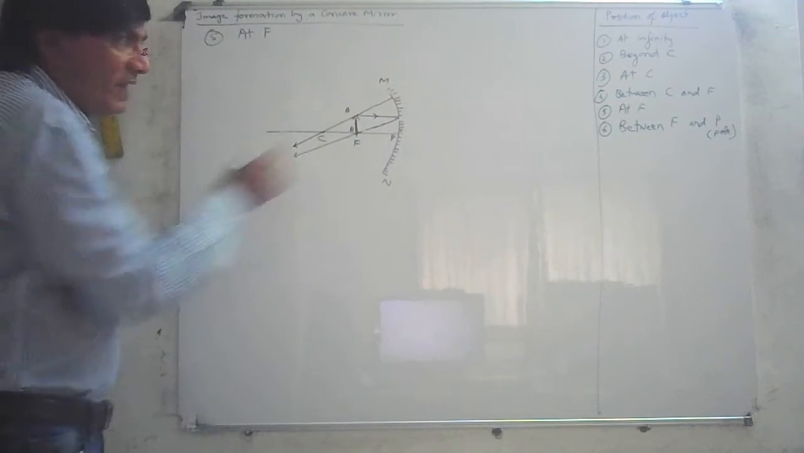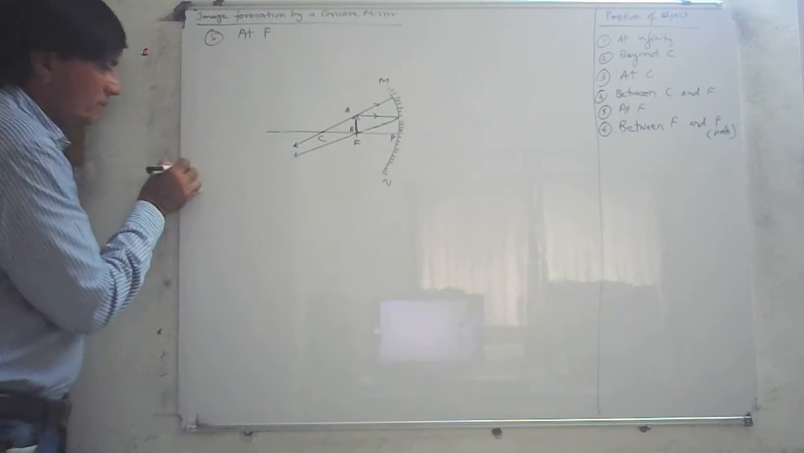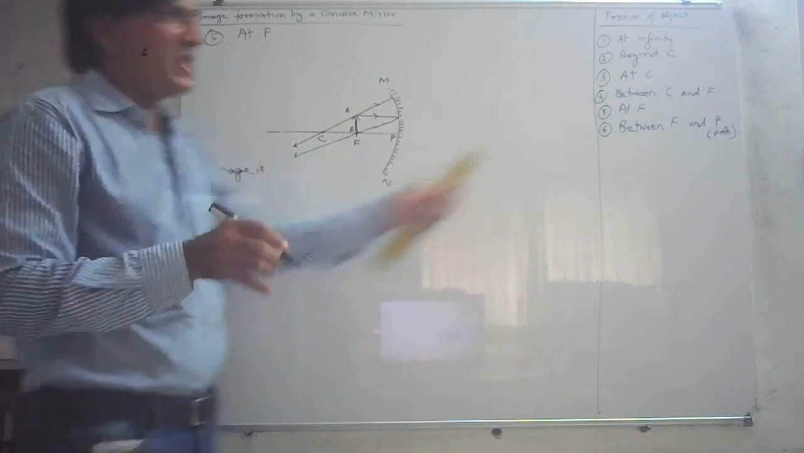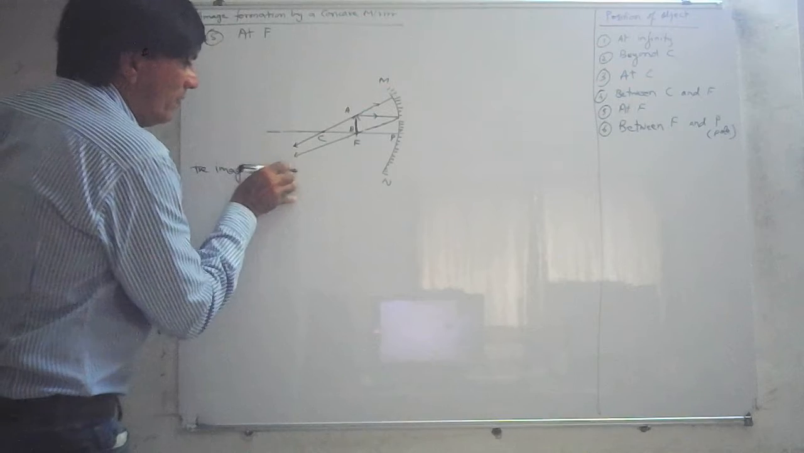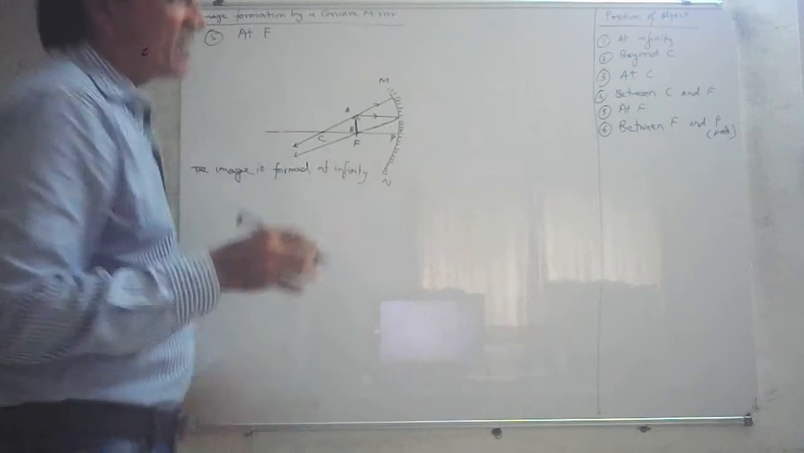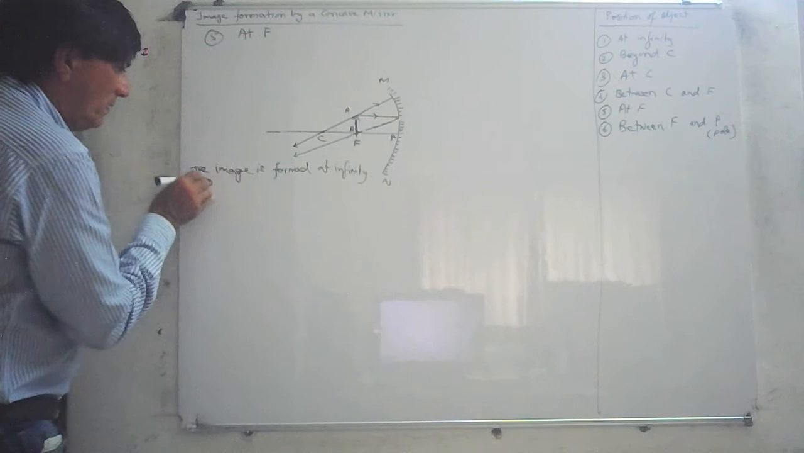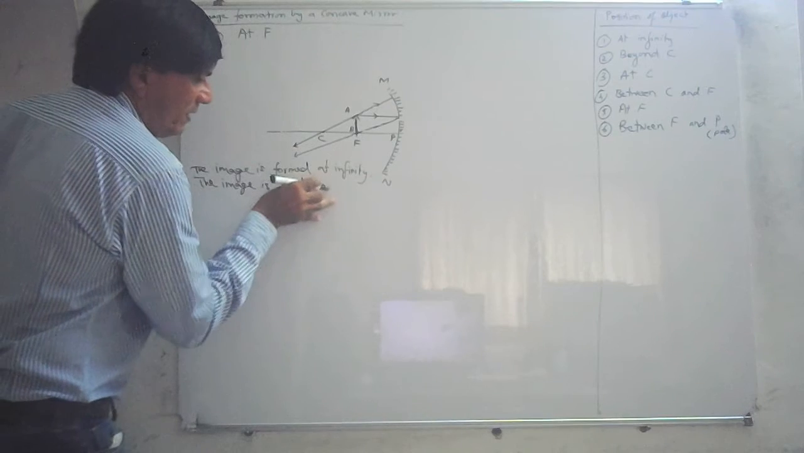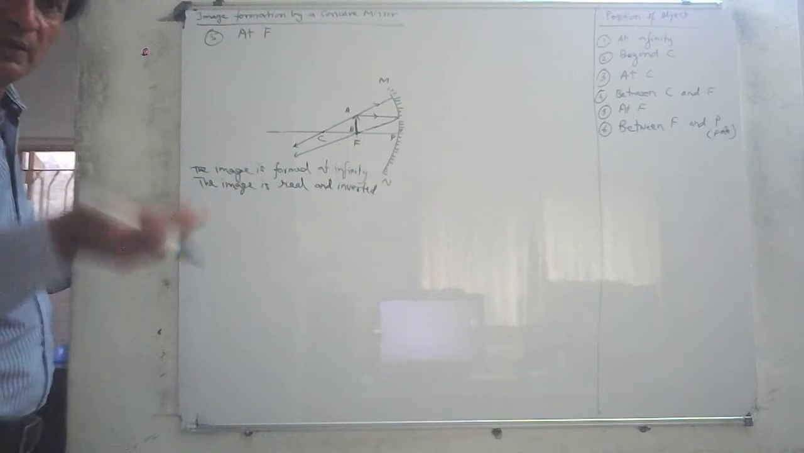This way, the ray of light goes towards this and it comes back, passing through the center. So the image, remember this is F, is formed at infinity, very far away, like a star. It is exactly the opposite of this. It is formed at infinity. The image is real and inverted, like a star. A star is real. It is a real image, and a real image is always inverted.